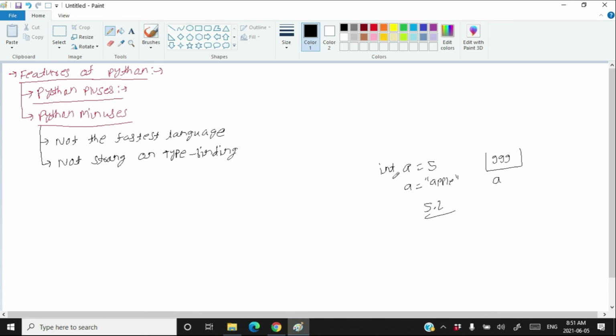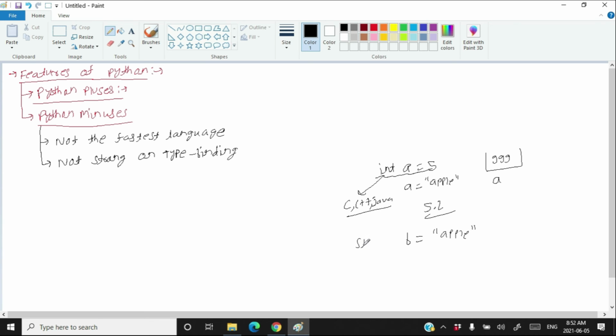Getting me? So assigning type to a variable is called type binding. And type binding is supported by C, C++, Java. But if you do not declare the type of a variable while creating it, like I just created a variable whose name is B, which contains apple. I'm not going to declare the type of the variable B here.